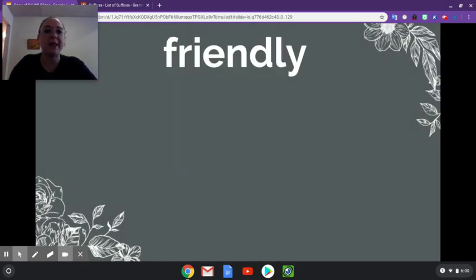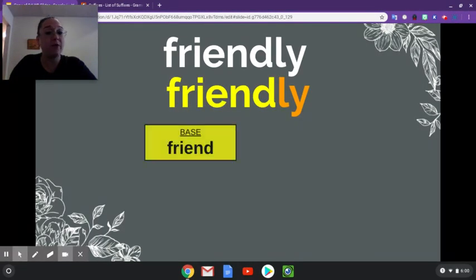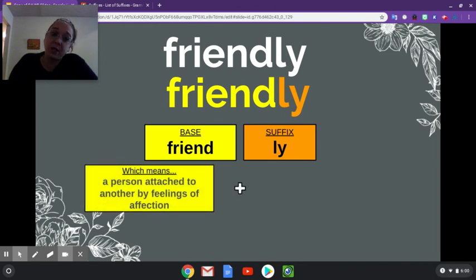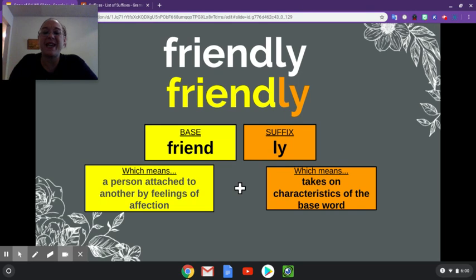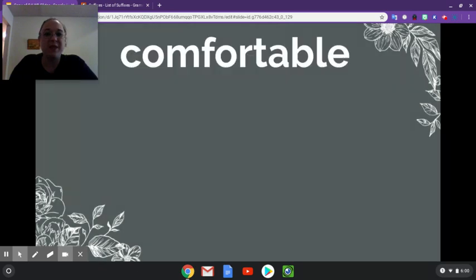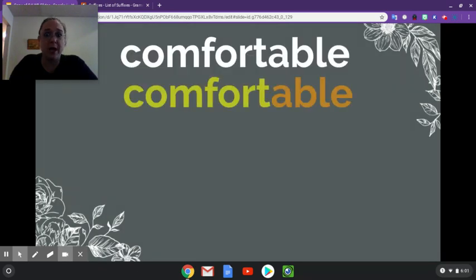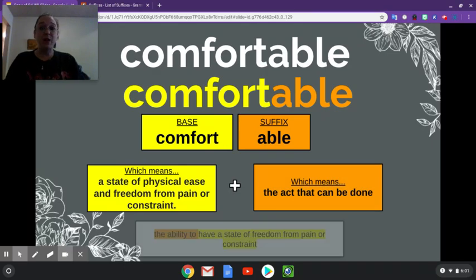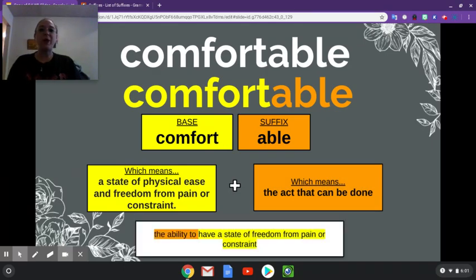Getting into the word friendly, we have friend and ly. Friend is our base word, ly is our suffix. Friend is becoming attached to another person with feelings of affection, and the ly takes on the characteristics of the base word, so it's to act like a friend. Then we have the word comfortable. We have comfort as the base word and able as the suffix. Comfort is the state of ease and freedom from pain or constraint, and able is the act that can be done. So comfortable means the ability to have a state of freedom from pain or constraint.